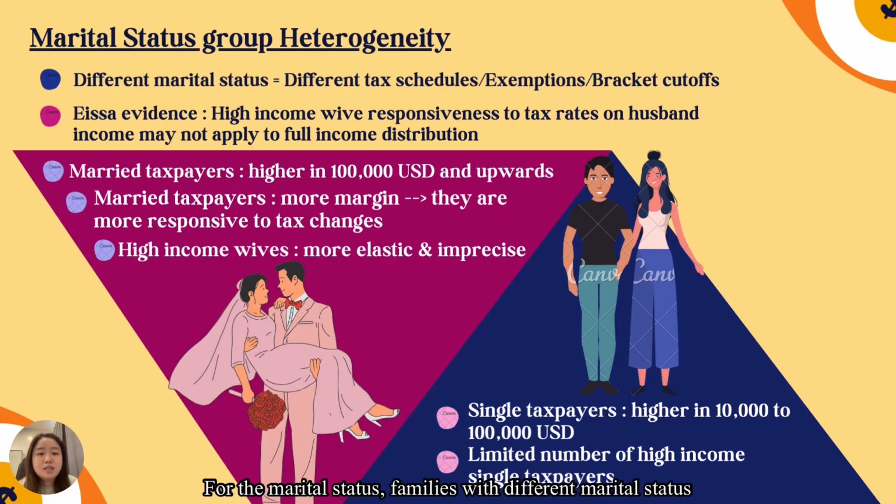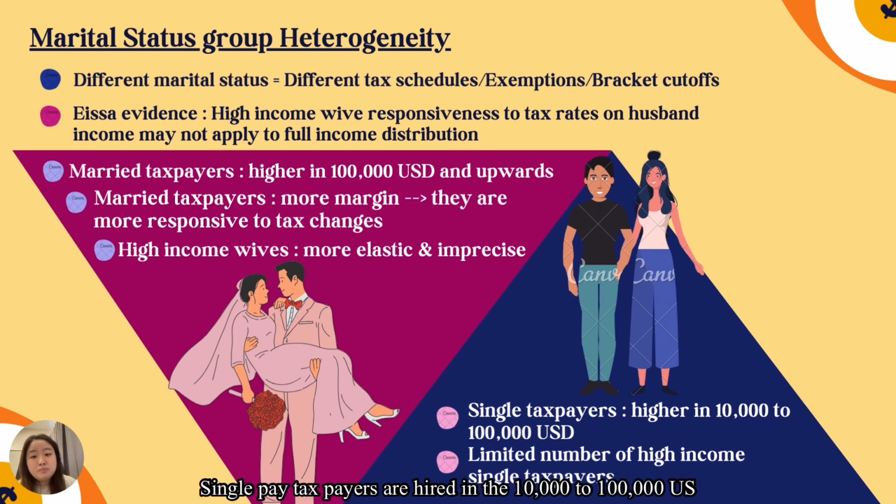For marital status, families with different marital status face different tax schedules, exemptions, and bracket cutoffs. Married taxpayers have more margins, making them more responsive to tax changes. However, the evidence suggests that a high-income wife's responsiveness to the tax rate on her husband's income may not apply to the full income distribution.